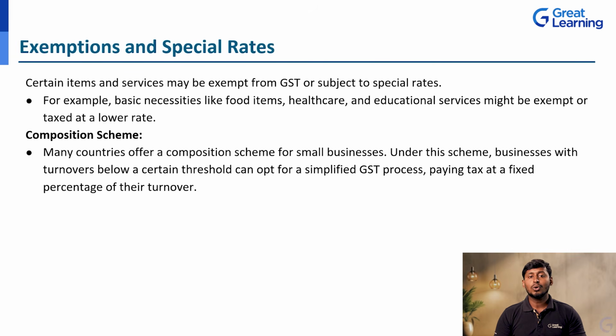If it is 2 crore and less, they will count under this composition scheme of GST, and they are going to pay only that fixed percentage on the turnover they have made from the goods and services they have produced or manufactured. That is called the composition scheme.